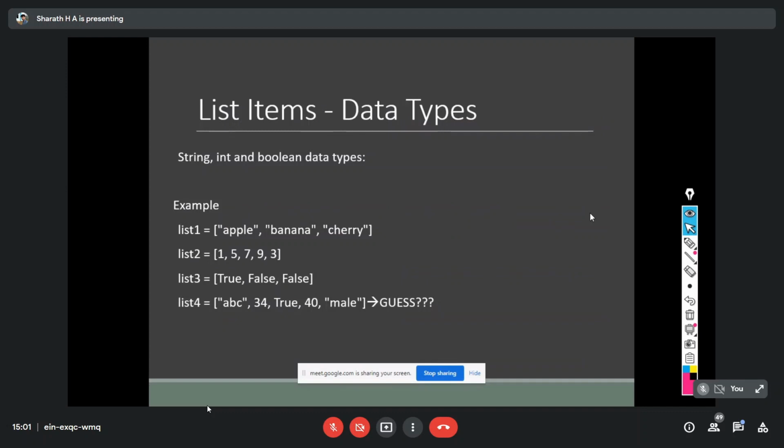So this is the example. The first list is a collection of items, all of type string. The second one is a collection of items of type integer. The third one is of Boolean type. It's not a string, so I'm not using any double quotes: True, False, False. The fourth list is mixed, so it's heterogeneous. The first is a string, the next is a number, like that. So we can store any sort of data within a list.